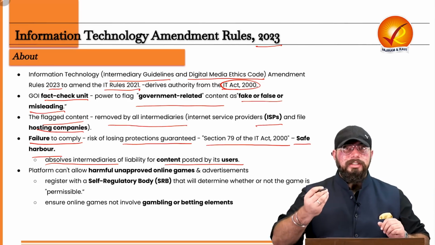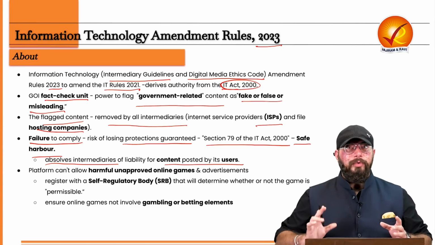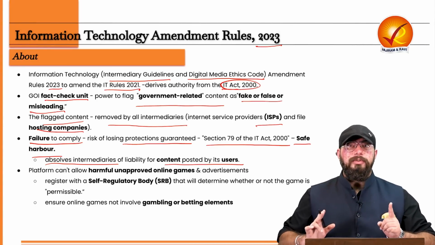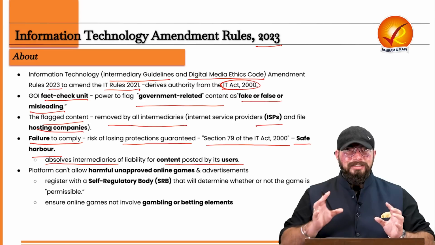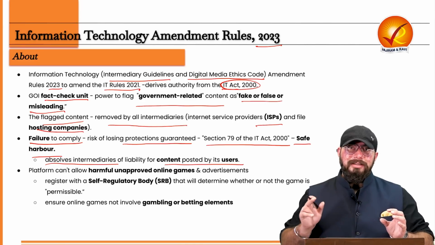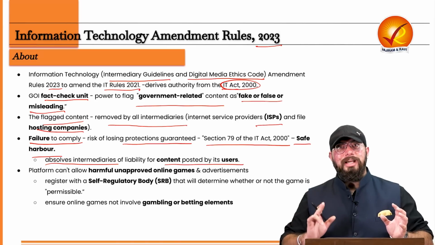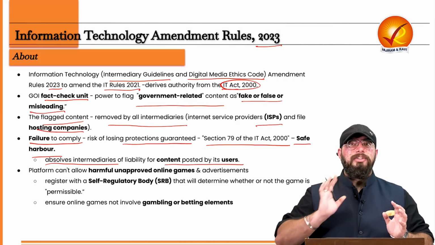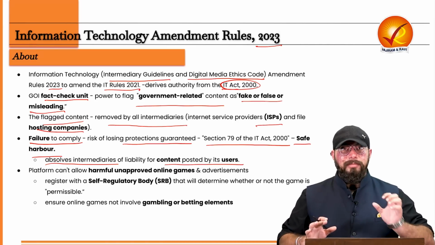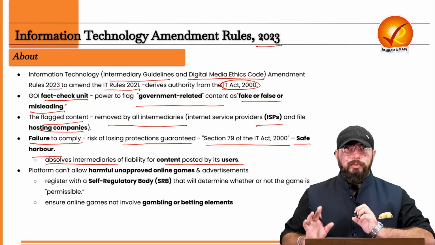So if any user has posted content on Twitter, Twitter cannot be sued for that. That is, Twitter has a safe harbor. That user can be sued for that; the case can be registered against the user. The case against Twitter cannot be registered because the intermediary is not liable for what a user is doing.